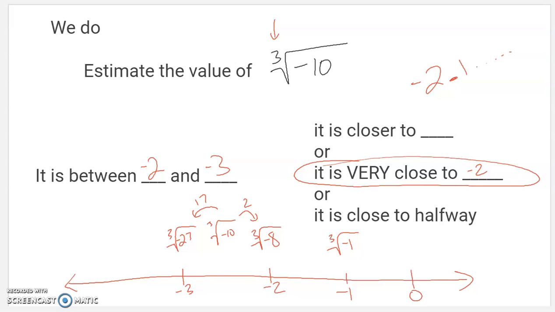Y'all, that is how you estimate the value of a square root or a cube root. It is really handy, since it's a never-ending decimal, to know about where to find it. Hope it made a super ton of sense to you. Hope you feel super confident that when you show up to class tomorrow, you're going to be all over this. If you need to go back and review 1, 2, 3, or 4 of the examples just to feel a little more confident, please do so. And I can't wait to see you tomorrow.